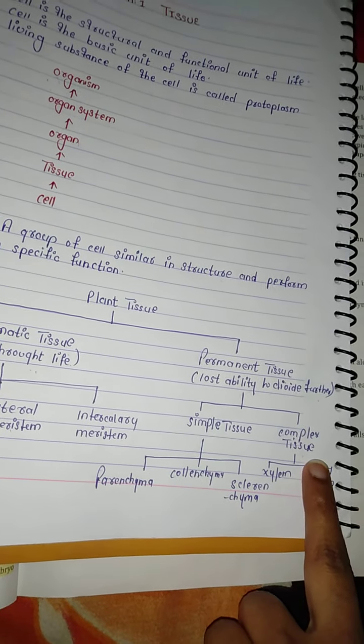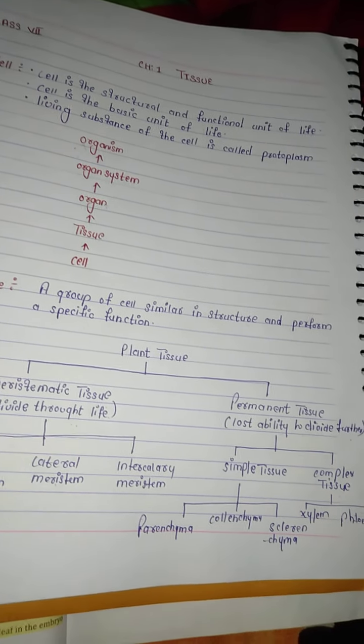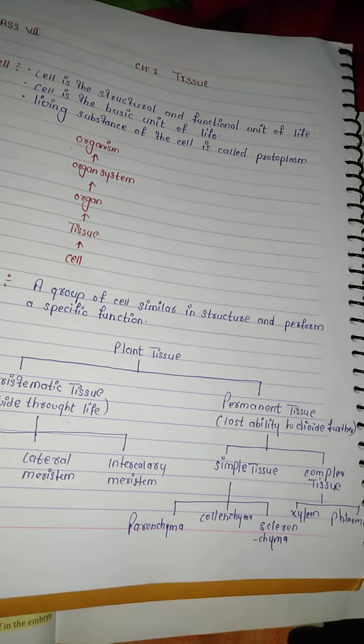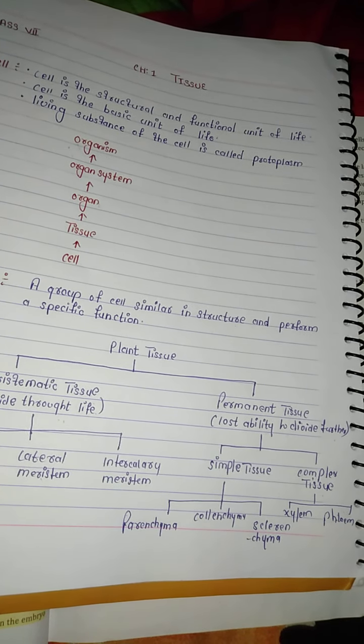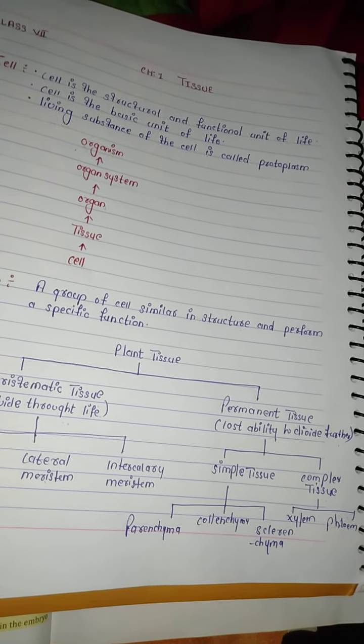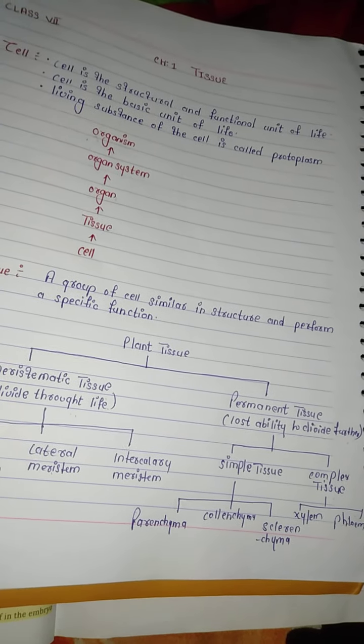So now you know broadly the permanent tissues in plants are of two types: simple permanent tissue and complex permanent tissue. A few permanent tissues are made of one type of cell which look like each other, and these are called simple permanent tissues.